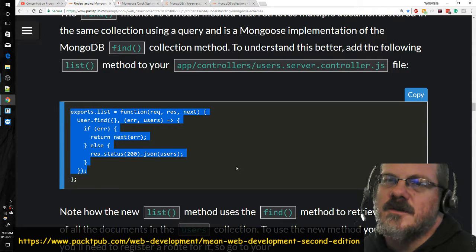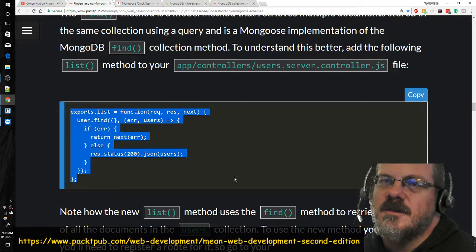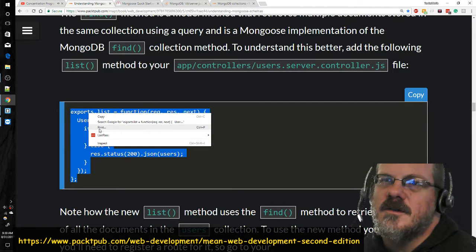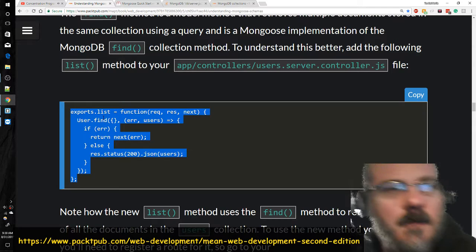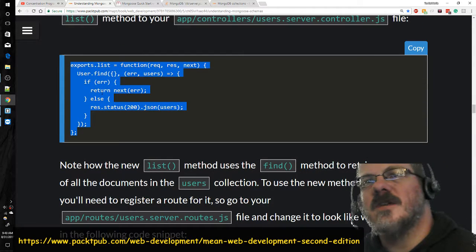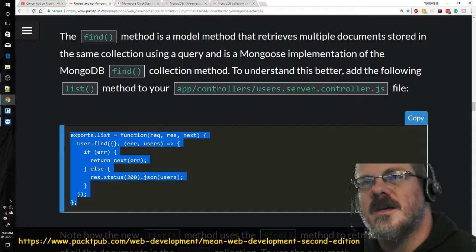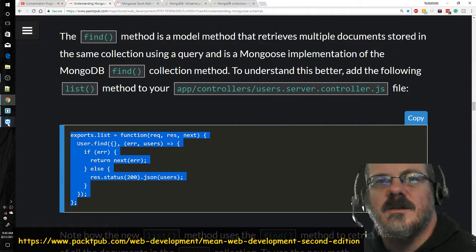What if there's only 150 JSON users? You don't know. That's why you do a query and ask. Okay, so we copied that. We got about 10 minutes, 8 minutes left. I bet it's already going to be in our controller JS file. Let's look and see.